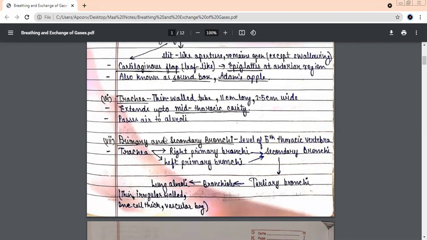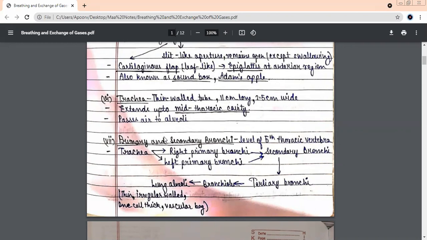Okay. So that trachea will further divide into two tubes. Okay, beta? The trachea is a single tube. It is coming up to which part of the thoracic cavity? Middle part. The middle part of the thoracic cavity. But now since we said it has to pass the air to the alveoli, its main function is that all the air that it is bringing has to be sent to the alveoli. And the alveoli are present in the lungs. That means it has to get connected to the lungs.